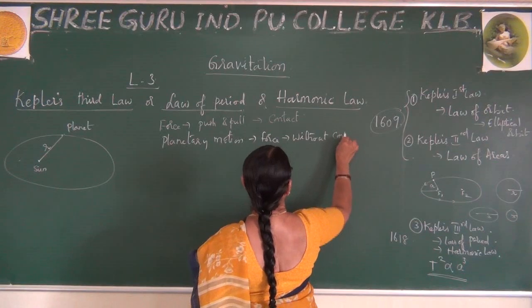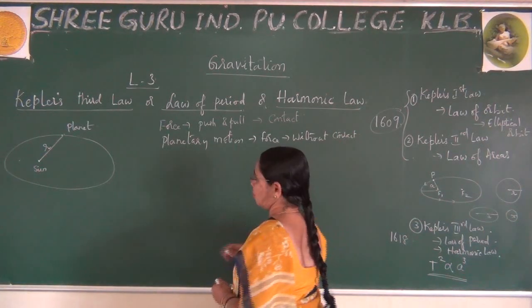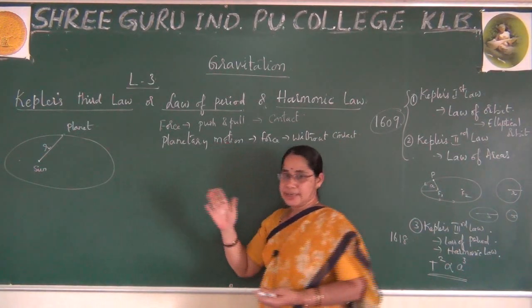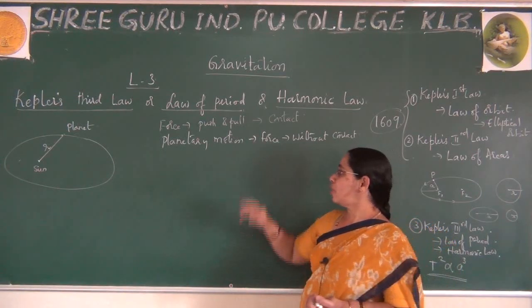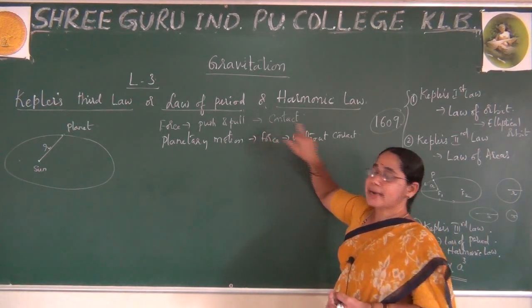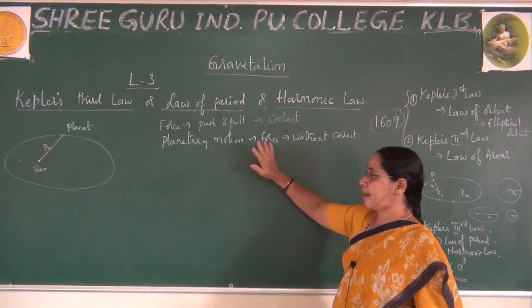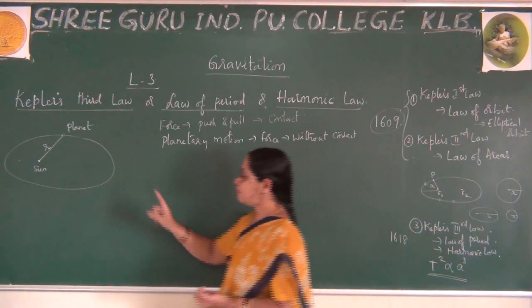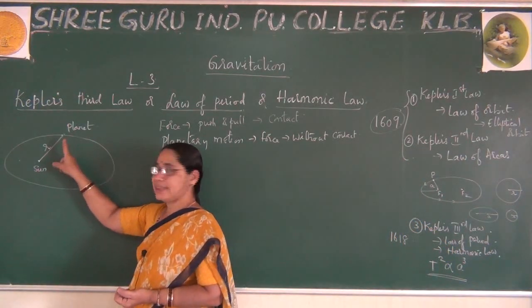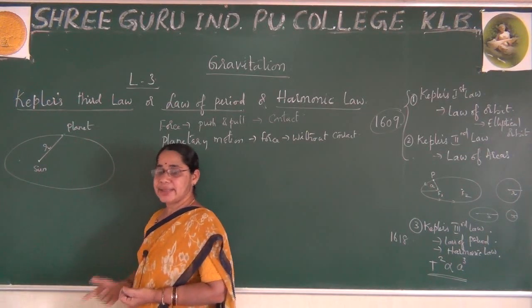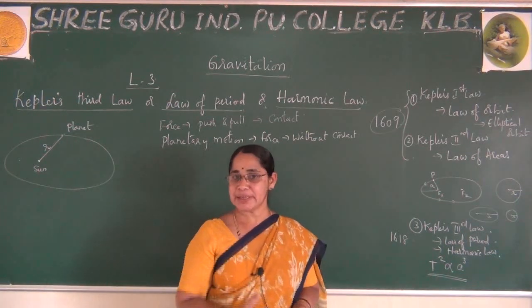Please observe that in the coming days, we will learn all types of concepts where the force arises both in contact and without contact. But now I explain that there arises a force between them, without contact, an attraction between the two.